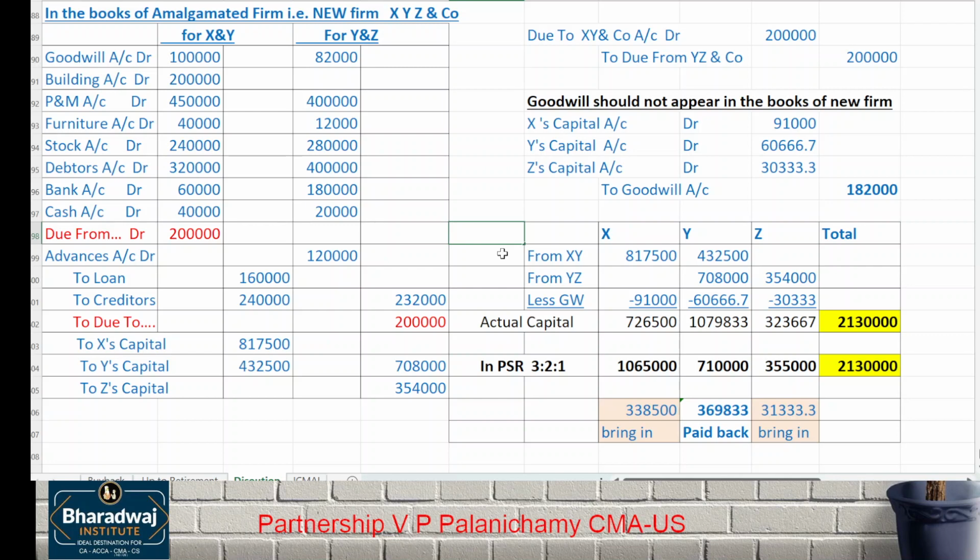Old firm, if there is a doubt: revaluation account, capital account, transfer to new firm, that's over. In the new firm, record assets and liabilities, cancel the mutual due, then follow the instructions given in the question. Goodwill they ask you to write off. Then what does it say? The capital should be adjusted in which ratio? Profit sharing ratio. New profit sharing ratio 3:2:1.